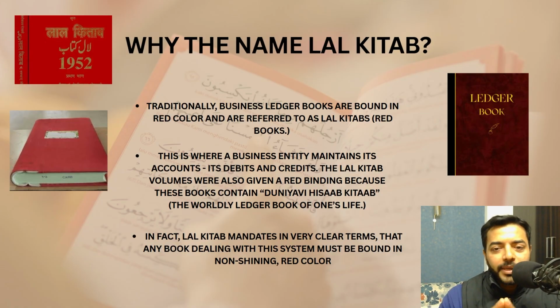So Pandit Ji also created this whole system and called it as a red book or the Lal Kitab because he felt that this system of astrology represented Dunyavi Hisab Kitab. It's the Hisab Kitab of the whole world. Hisab Kitab is basically the profit and loss or the balance. It's more like a balance sheet that you write, right? So for your life, he wrote a Hisab Kitab and he called it as a Lal Kitab system of astrology.